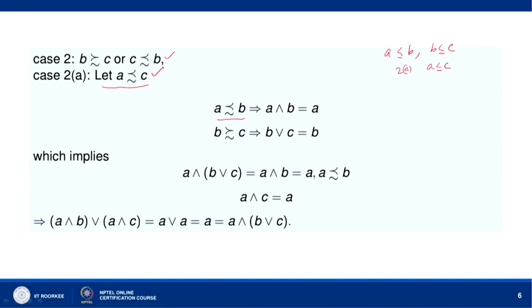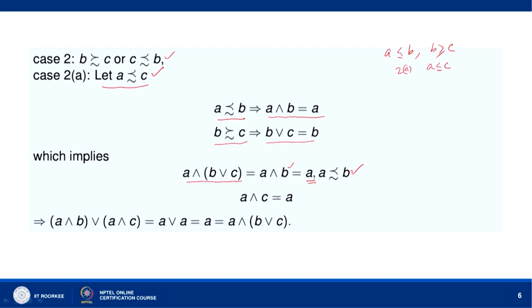Now, A precedes B implies that A meet B equals A, and B succeeds C implies that B join C equals B. Now, let us see, we are to prove the distributive law. So, A meet (B join C) is equal to A meet B, which is A, because A precedes B.